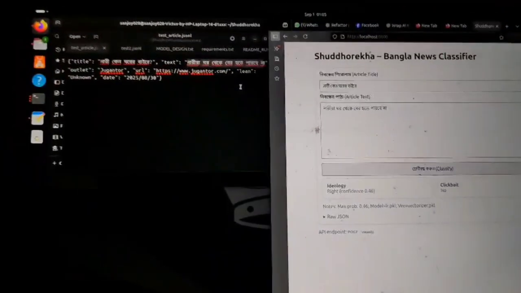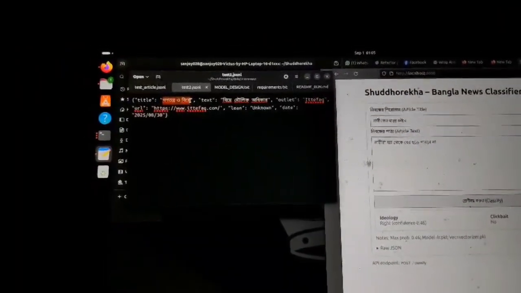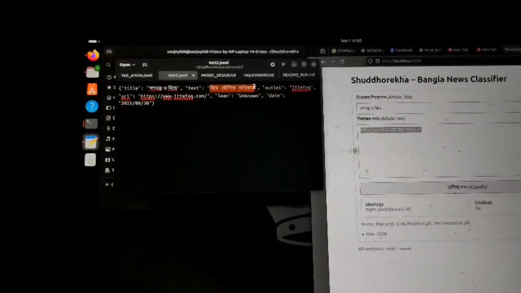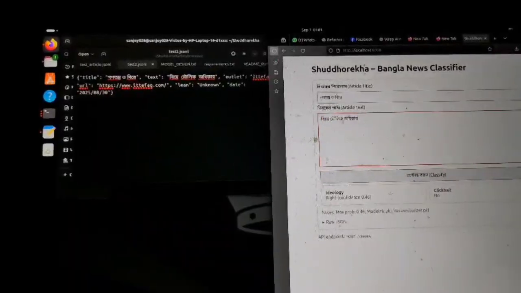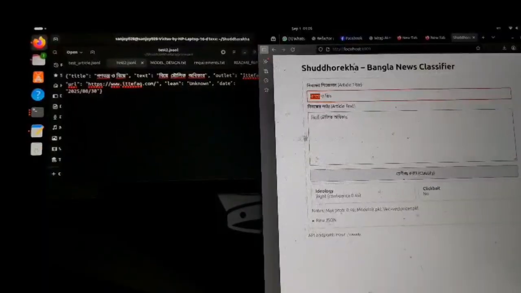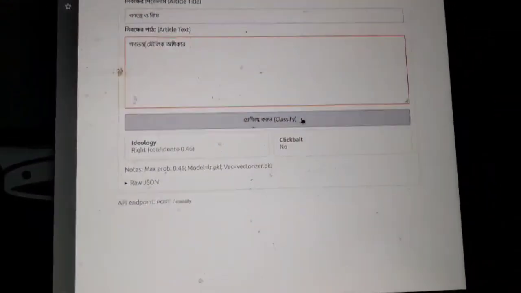Now, let's try something else. Let's try test 2, which we used. It's a bit of a funny case. We're going to copy this one, which is basically about democracy at its best. We're going to take this out of here and try it on here. We'll do some adjustments, just replacing this one with this one, and we're going to see what it leans towards.